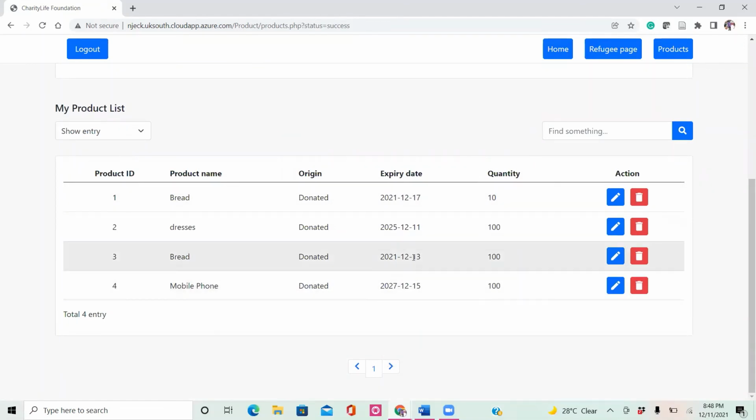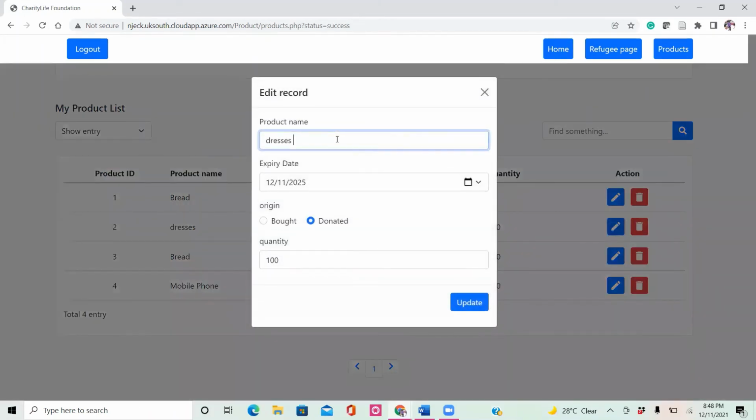Now, based on the information we have added, like I said, we can also edit the information here. Instead of dresses, we could just say maybe someone brought soap, or maybe cubes of bathing soap.